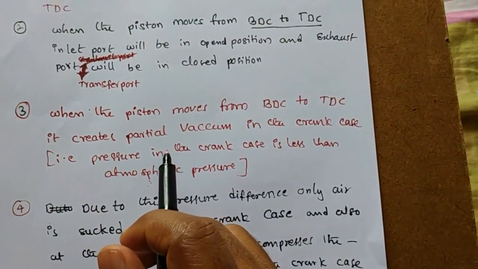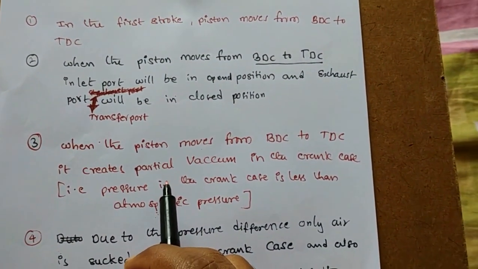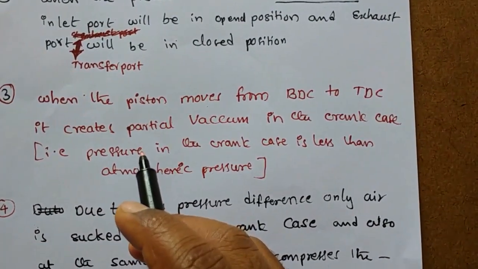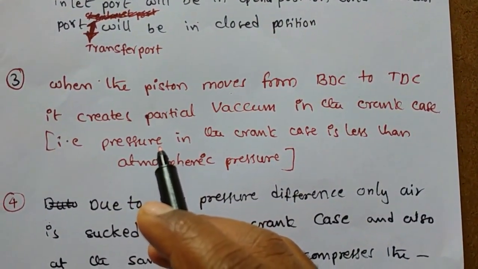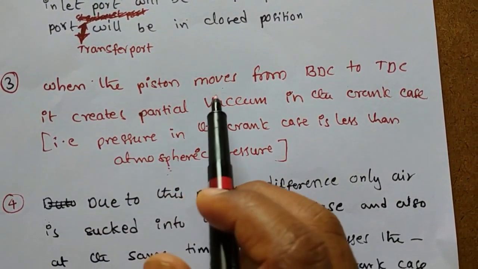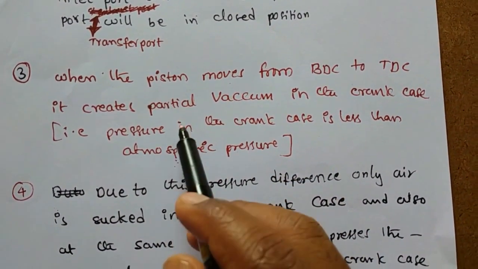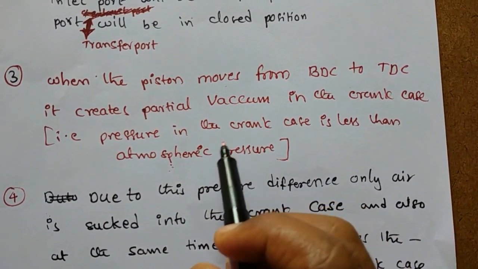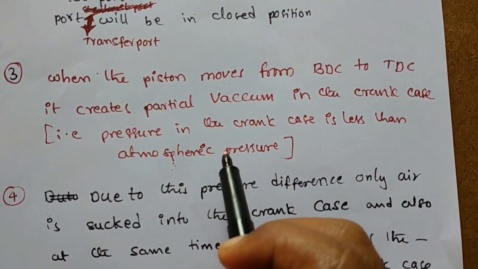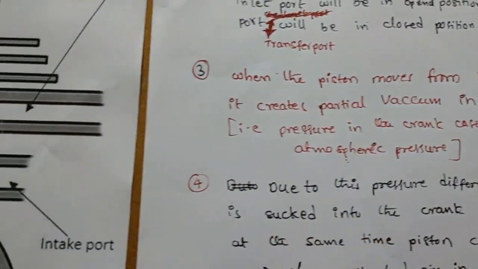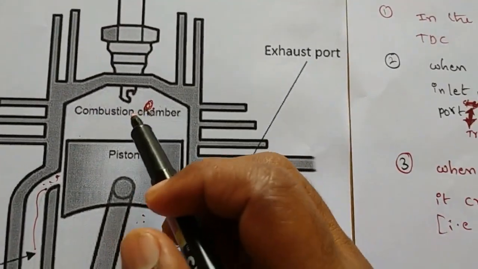Next, the third point: when the piston moves from BDC to TDC, the piston creates a partial vacuum in the crankcase, which means the pressure in the crankcase is less than the atmospheric pressure. So, once again, listen: three points.